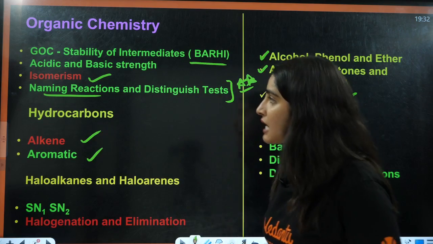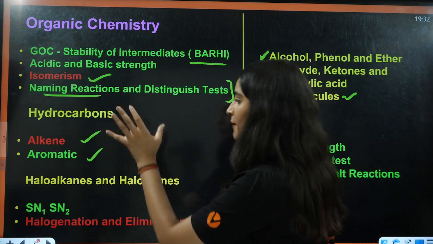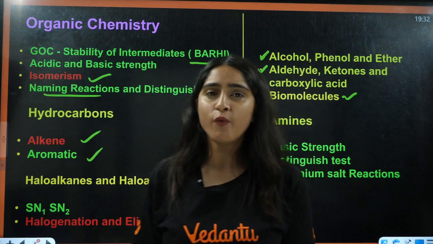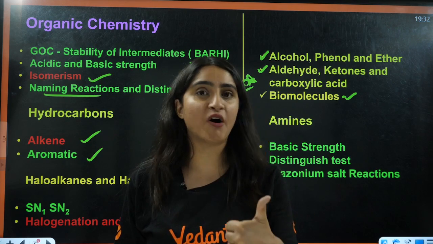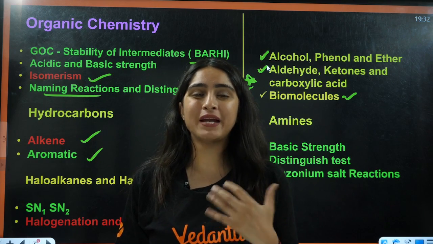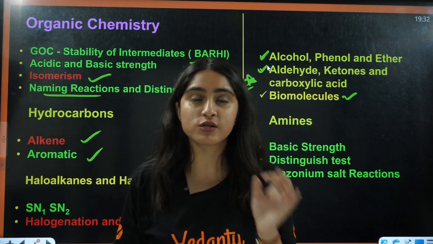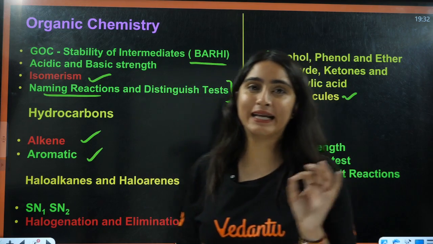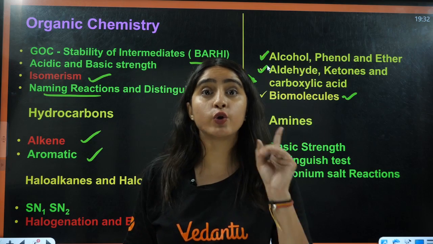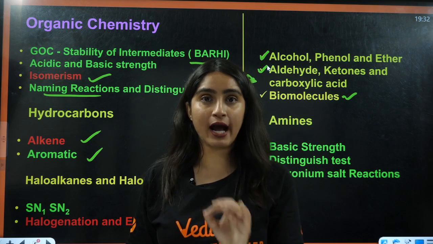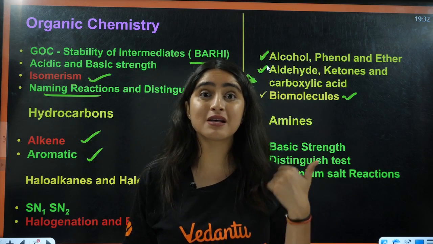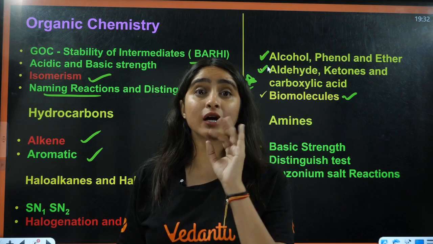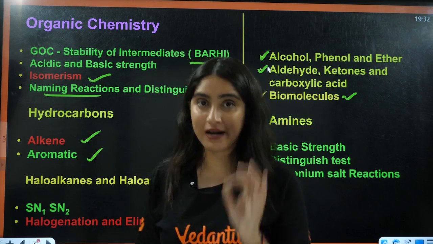So now, what about hydrocarbons, haloalkanes, haloarenes? If you want to do everything here, perfect. But if you are asking, ma'am, please give us the important topics from these chapters, then see this: from hydrocarbons, do alkenes, and aromatic hydrocarbons. The questions, the reactions, the preparations, the chemical and physical properties are asked here.